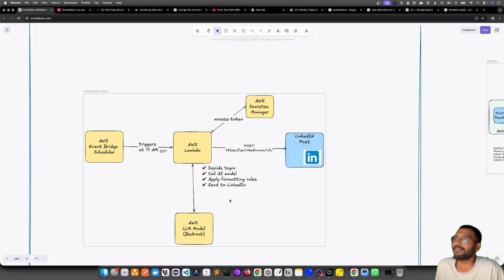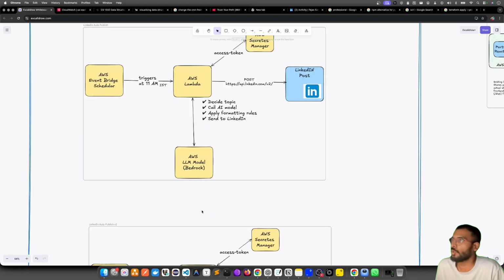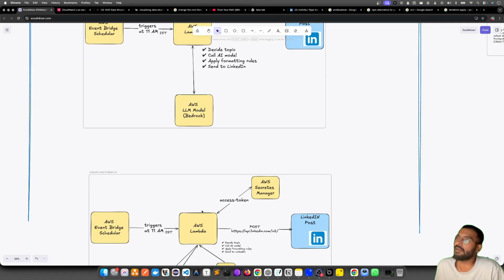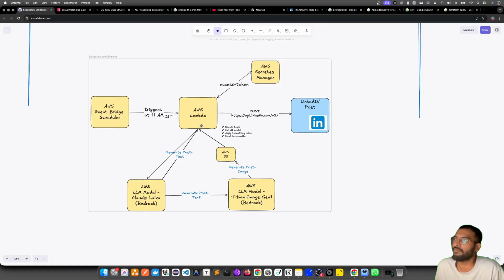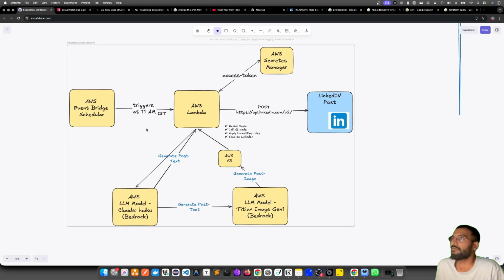The major functionality change here is that rather than having a plain text, I really want a post with an image. So I was rethinking the complete architecture. First and foremost, to reiterate the complete LinkedIn auto publish, let's say version 2 of the story, let's say we have the AWS EventBridge Scheduler.